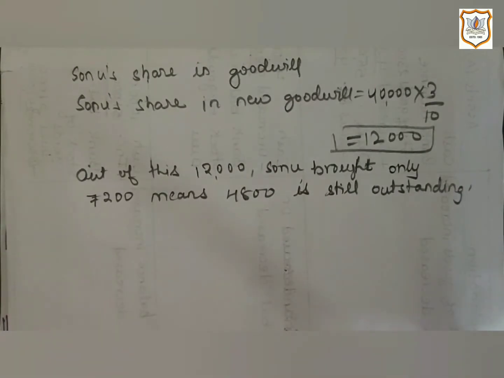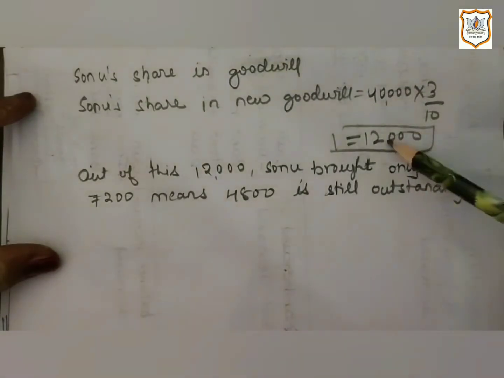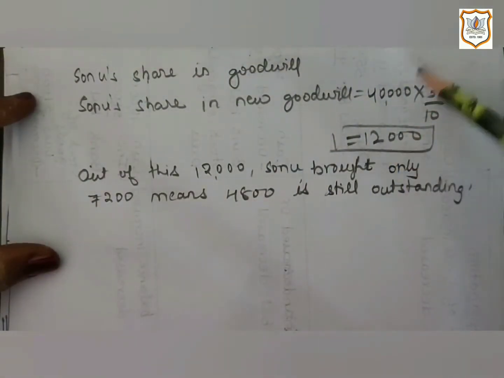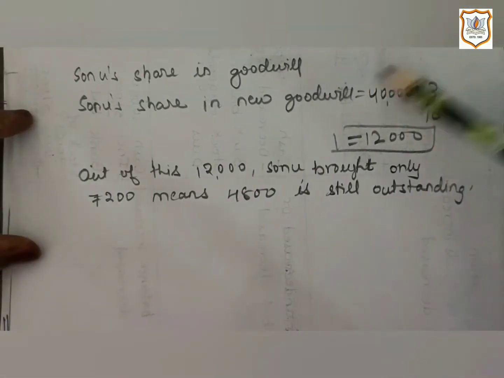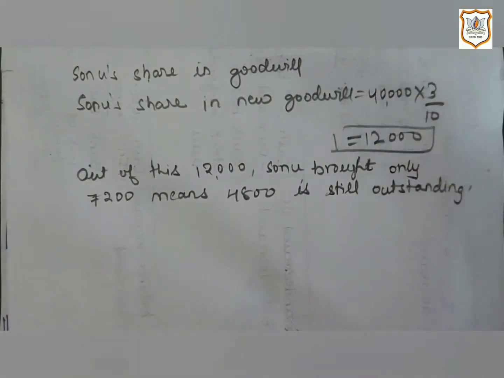But in the third information it is given that goodwill is to be valued at rupees 40,000. That means the firm's goodwill is 40,000, and if we calculate Sonu's share in new goodwill, we will get 12,000, as Sonu is getting 3/10 share in profit. So according to this calculation we will get 12,000.